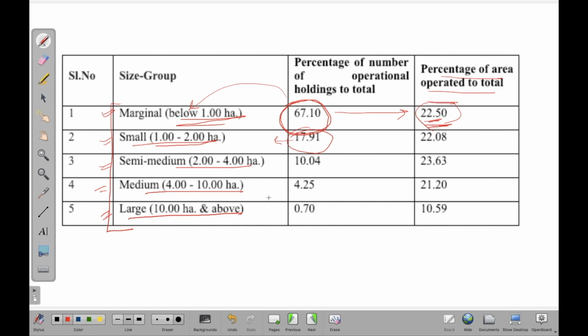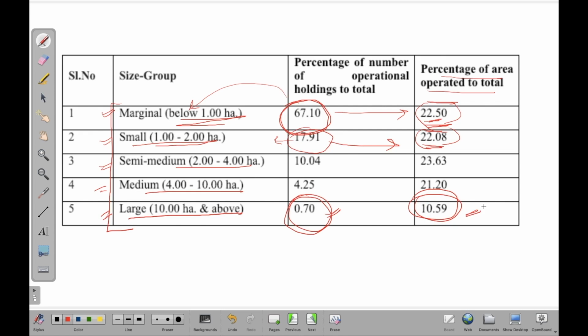So that is the problem here in India. And when you look at the small holdings, it turns out to be again 22.08%. And if you look at the large holdings, the percentage number of operational holdings is 0.7%, and the total land would be 10.59%.